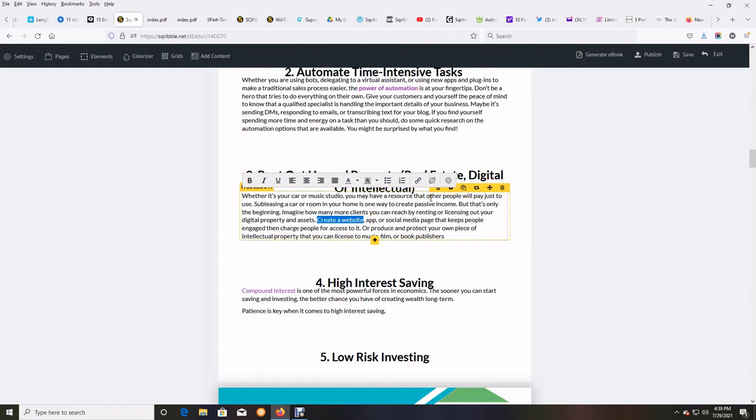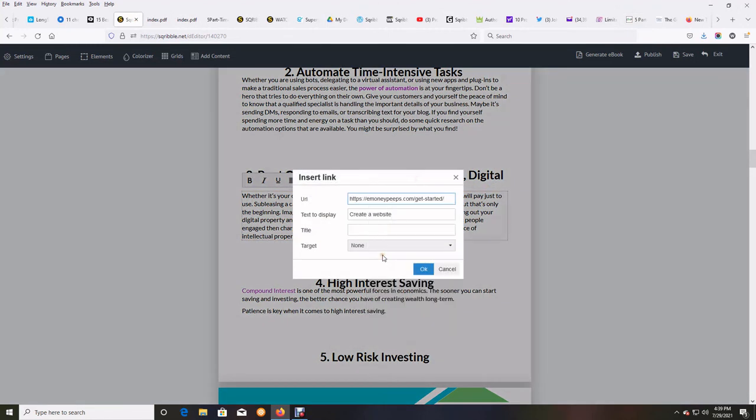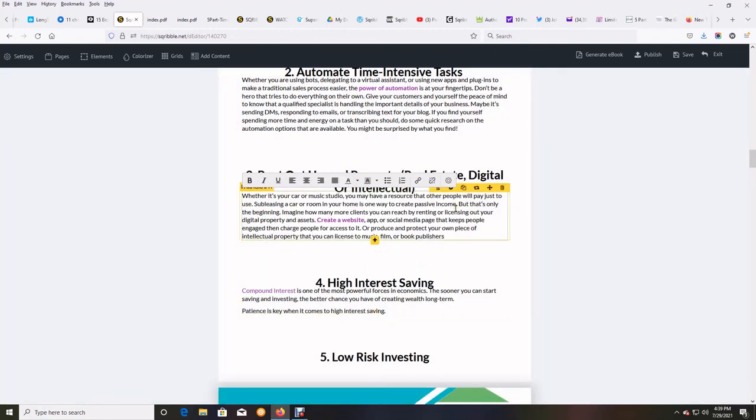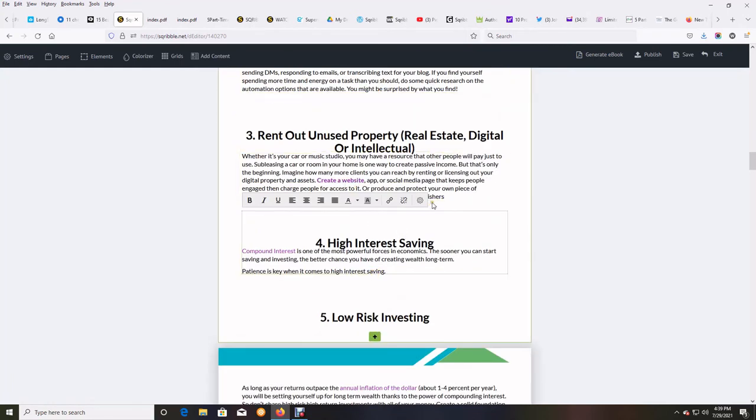I left click, drag over it, and click on this link button, paste in the link. Make sure there's no space before the HTTPS. I want it to open in a new window. Go like that, click OK. And now this is hyperlinked. Those words are hyperlinked right there. That means when somebody reads this, they can actually click on that and be taken to a product or an affiliate link or a blog post or whatever. And then again, you would just save and exit.